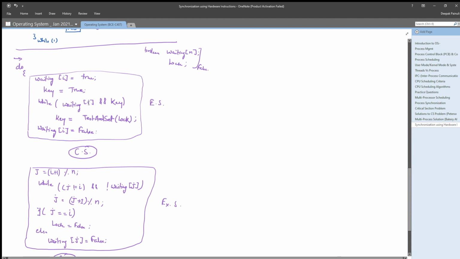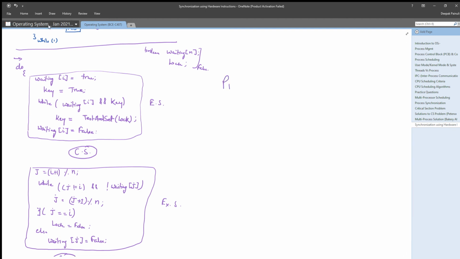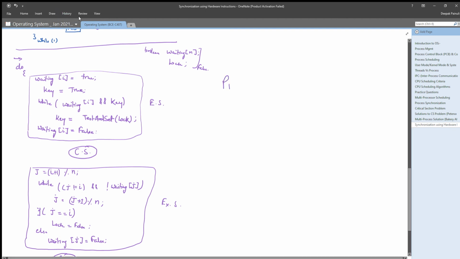Let us check. Let's say P1 is first entering the critical section. It will simply set its waiting variable to true. Now it will set its local key variable to true. Now until waiting[i] and key are true, it will update the key as test and set using lock.